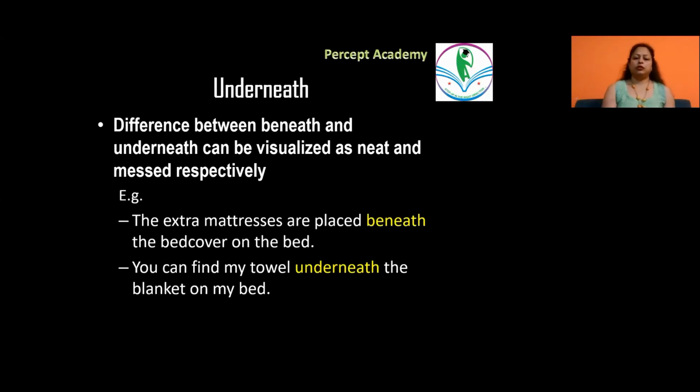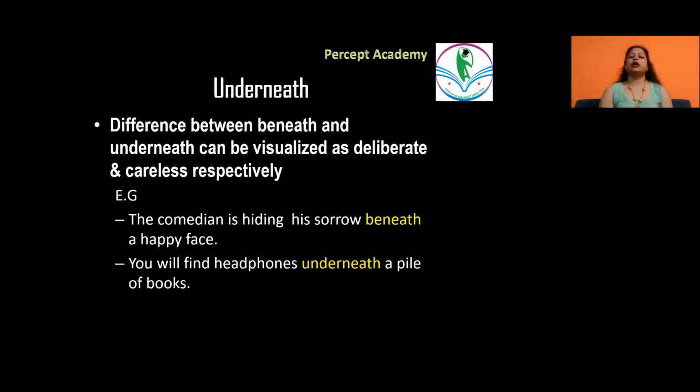So beneath and underneath, when we are talking about, beneath is about something which is very neat, very neatly it is placed, it is deliberately done, whereas underneath is more used with respect of messed up things. Another example, it can be visualized as deliberate and careless also.